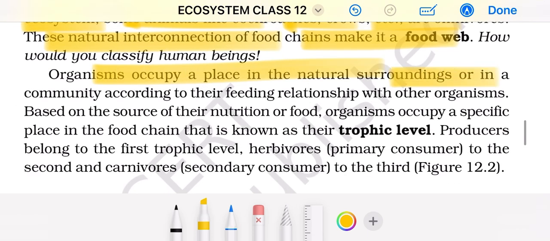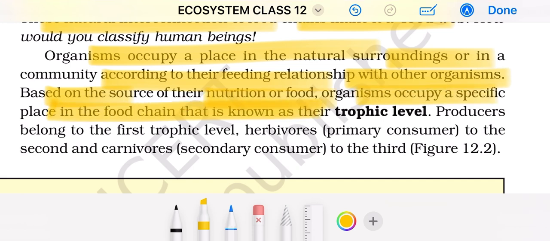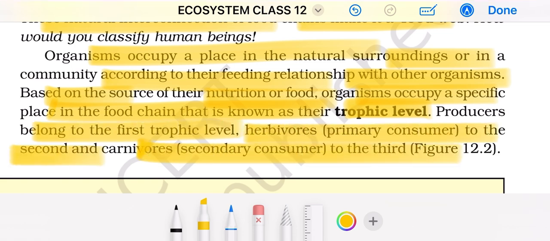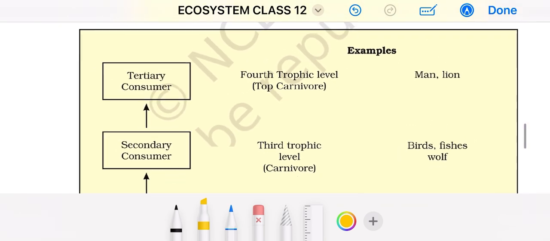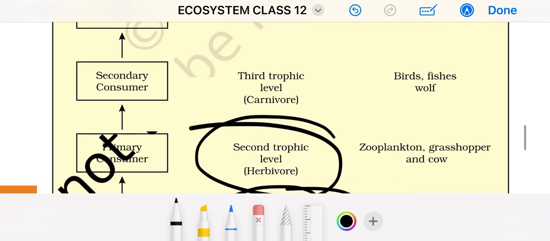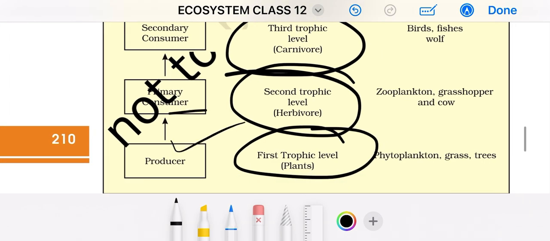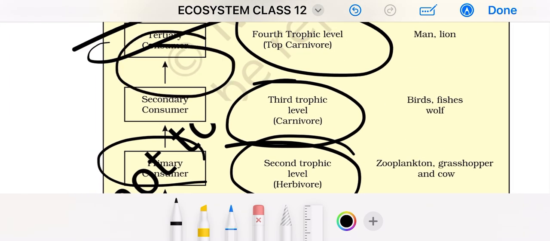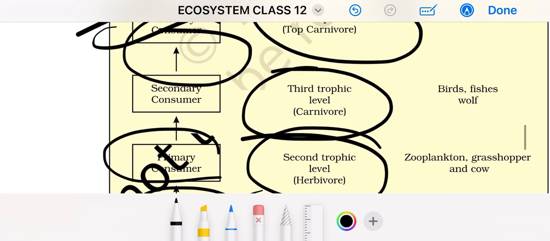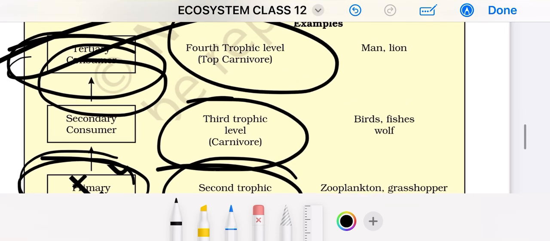Organisms occupy a place in their natural surroundings or in a community according to their feeding relationship with the other organisms. Based on the source of their nutrition or food, organisms occupy a specific place in the food chain, that is, the trophic level. Producers belong to the first trophic level, herbivores to the second, and carnivores to the third. This is the diagram that is depicting these trophic levels. First trophic level, producers; second, herbivores; carnivores, then top carnivores. Producers, primary consumer, secondary consumer, tertiary consumer. Likewise, producer, primary consumer, primary carnivore, secondary carnivore, like this.